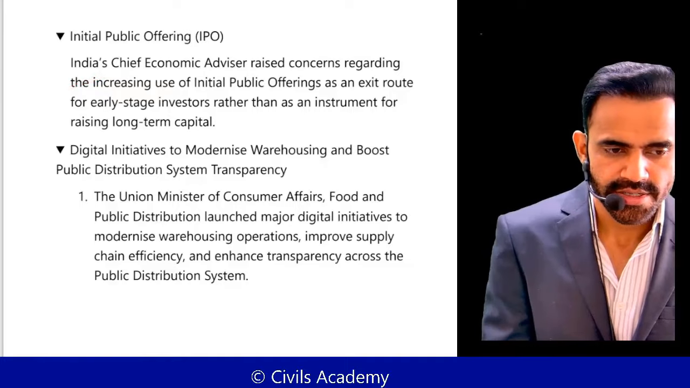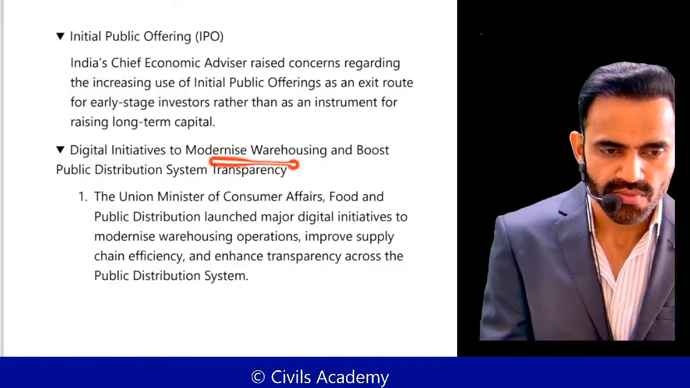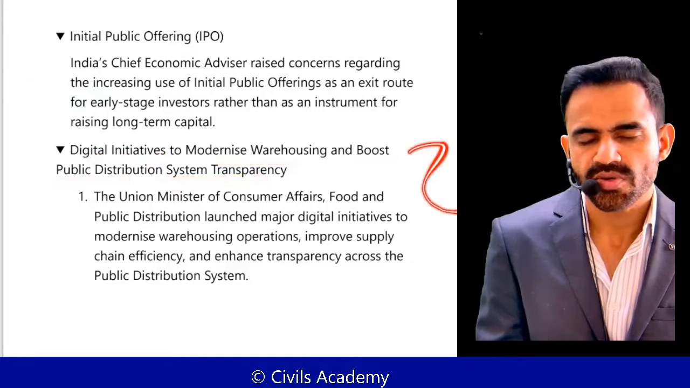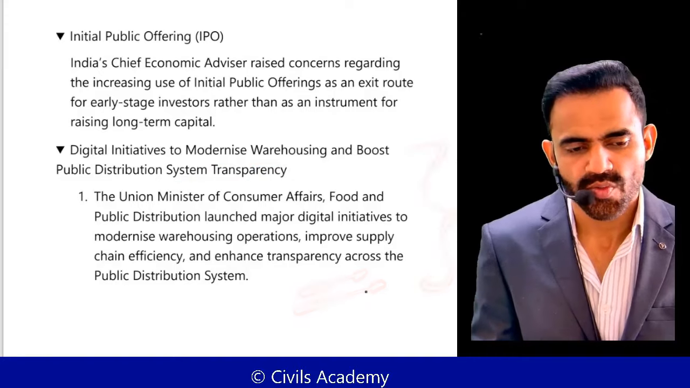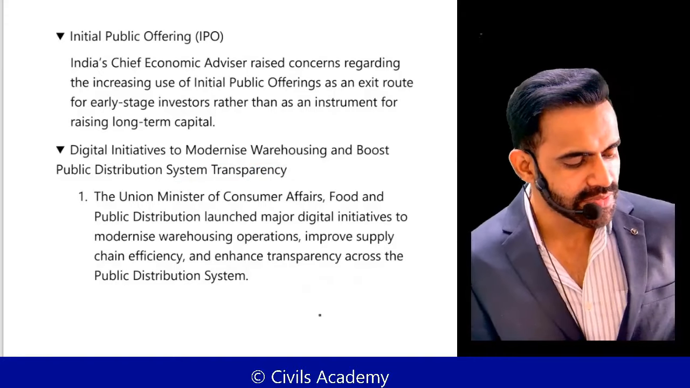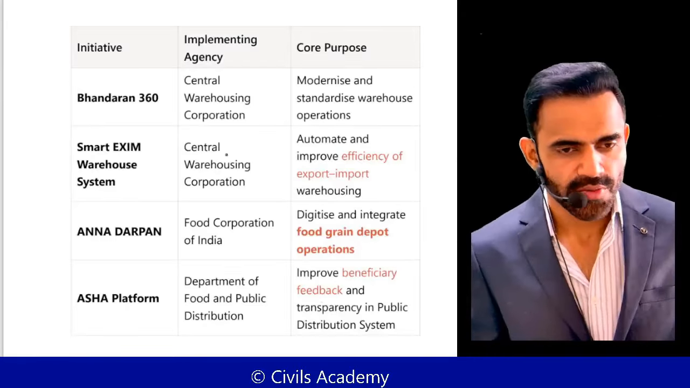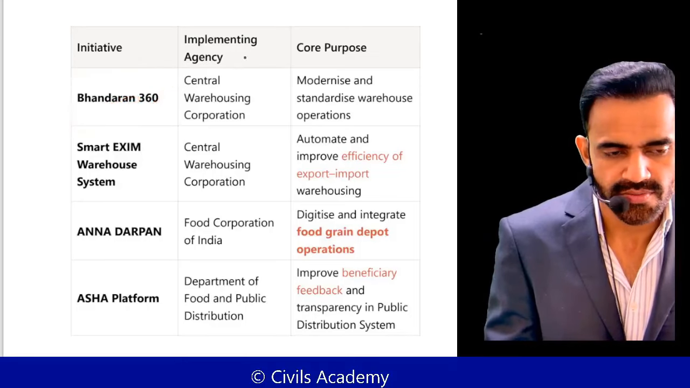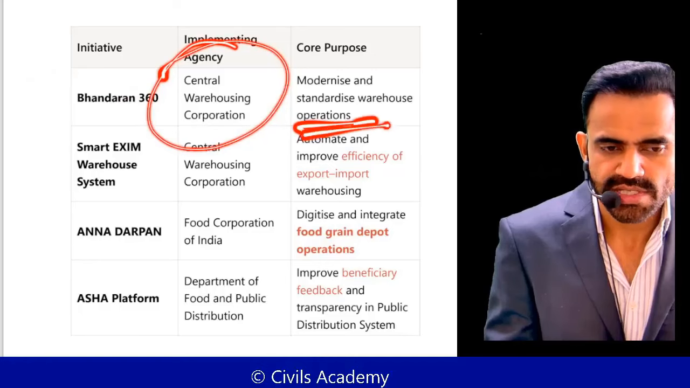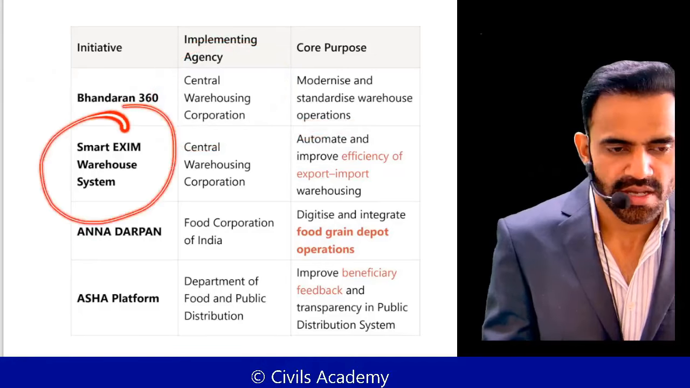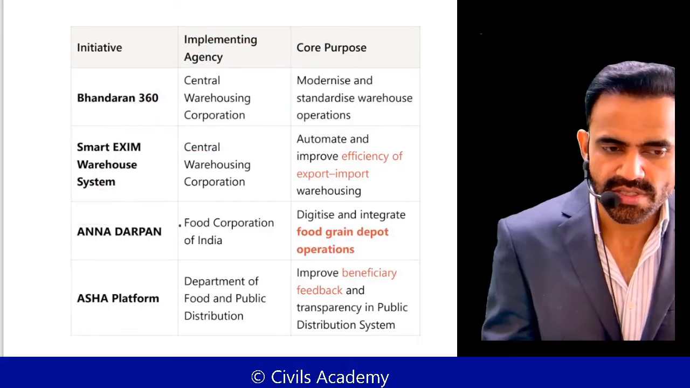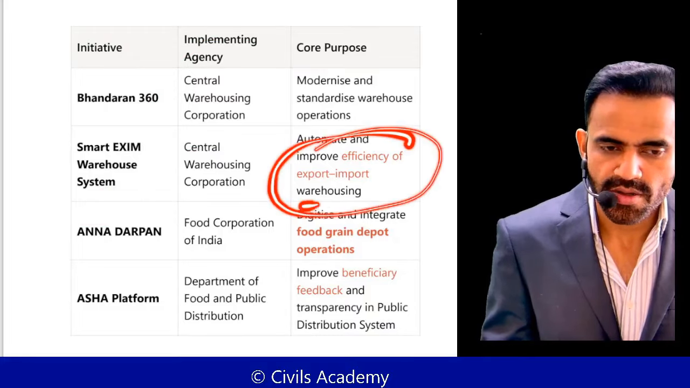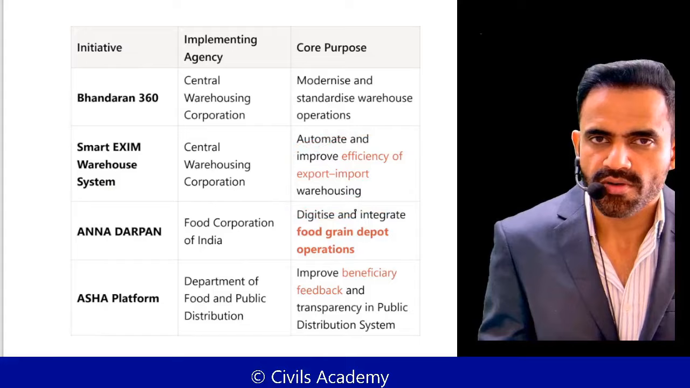Next is related to digital initiatives to modernize warehousing and boost the public distribution system. So the government has announced various initiatives to improve our PDS. PDS is the Public Distribution System. Okay, what are these initiatives? First is Bhandaran 360. Bhandar basically means warehouse. So this is by CWC to modernize our warehouses. And there is the Smart Exim Warehouse system. It is for promoting efficiency in export and import from the warehouse.